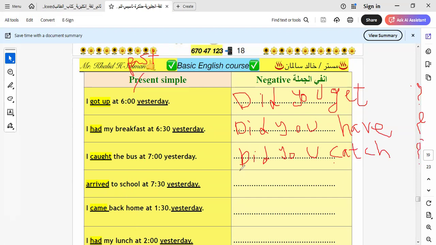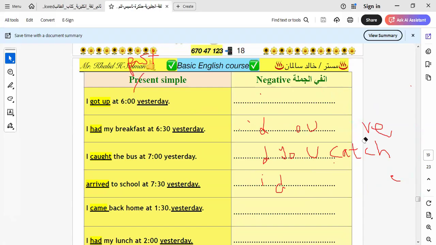Here I arrived, so it will be did you arrive? It will be here the placement. I will put did, then I put you. I put the verb in the simple form. Did you arrive? And continue the rest of the sentence. And I put a question mark at the end of the sentence. Let's continue the rest of the lesson here before we go to learn some sentences to improve your language.